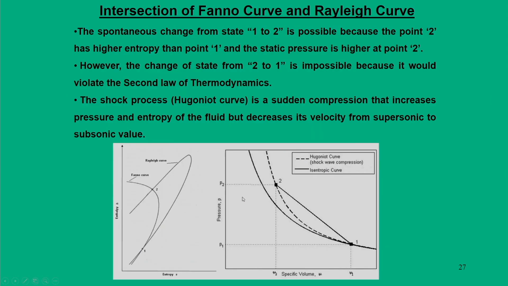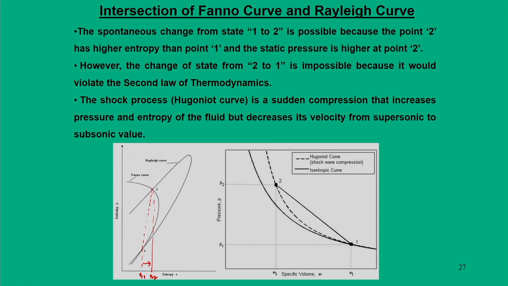This is how we represent that the spontaneous change from 1 to 2 is possible, because one can draw a dotted line from point 1 to 2 in the direction of increasing entropy. From 2 to 1, it is impossible, because it will violate the second law of thermodynamics.